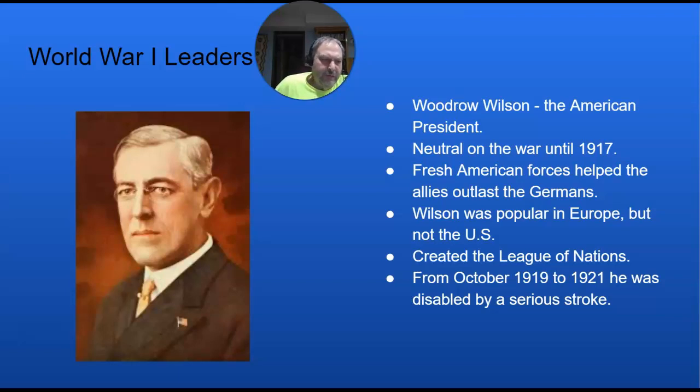And when Wilson comes back from Europe, he isn't able to persuade the Senate to approve the Versailles Treaty. He's going to try to go around the country and get the American people to pressure the Senate into signing this treaty, but he exhausts himself, and in October 1919, he's going to suffer a serious stroke, which really disables him. But he's still president from 1919 to 1921, and his chief of staff and his wife kind of ran the government there. The country knew he had a stroke, but they did not know how badly he had been disabled by that stroke.